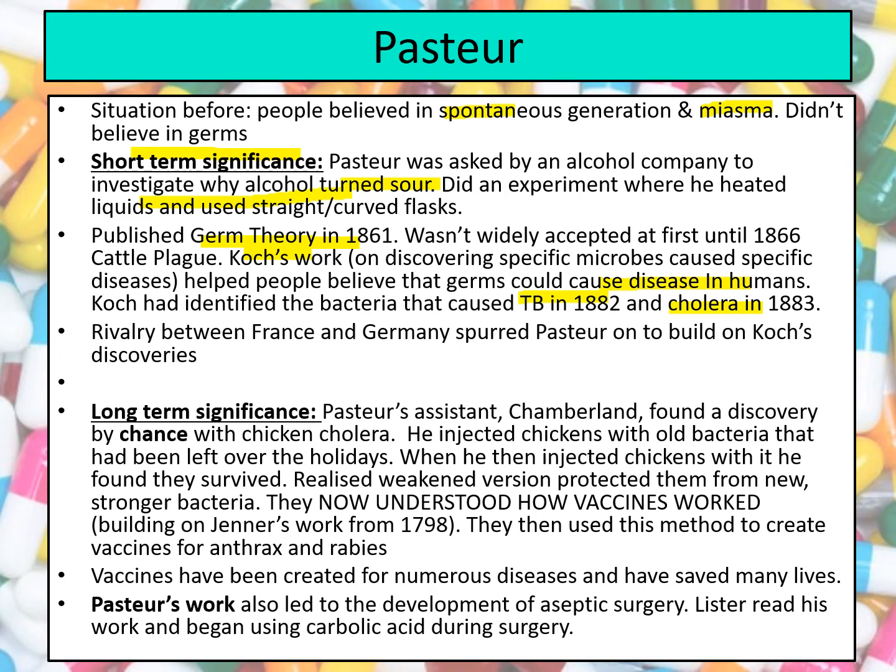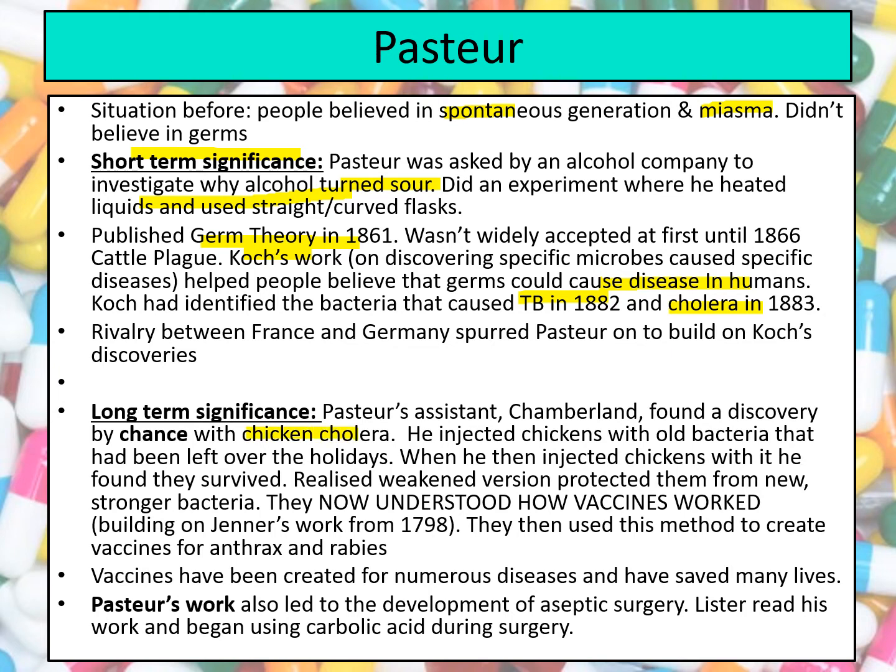So he decided to try and work on finding vaccines. Where he discovered germs, and Koch had then built on it by finding specific germs that cause specific diseases, Louis Pasteur then wanted to find some solutions, some vaccines, to stop people getting ill from those particular diseases. And he was working with a team of scientists. One of them was called Charles Chamberland. Essentially, they managed to find a solution to chicken cholera.